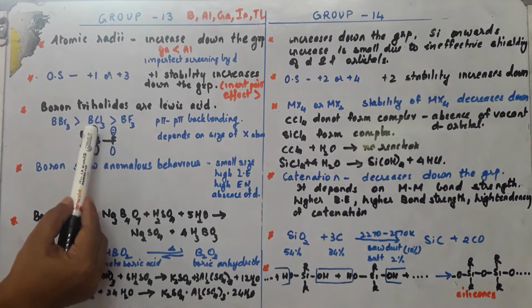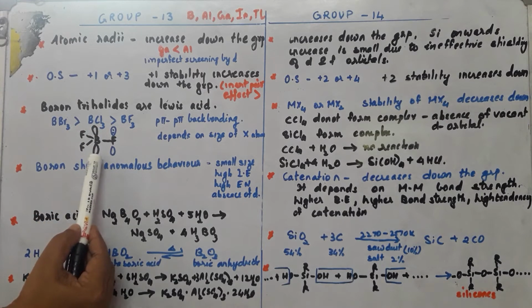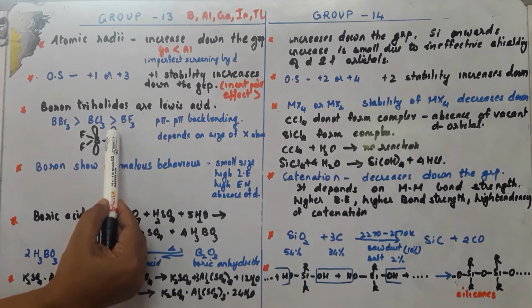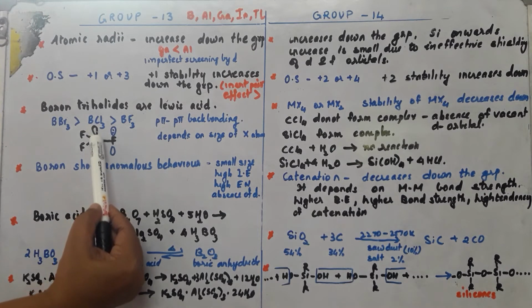But in boron there is one orbital which is unhybridized and vacant. This is the unhybridized and vacant 2p orbital, and in fluorine we know that there is a filled 2p orbital. So the electron in the p orbital will share its electron with the vacant orbital here.